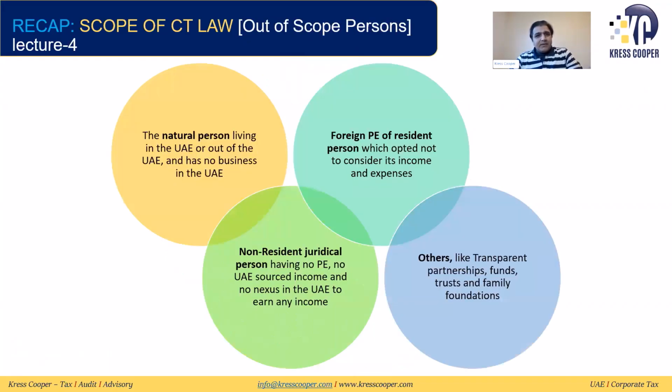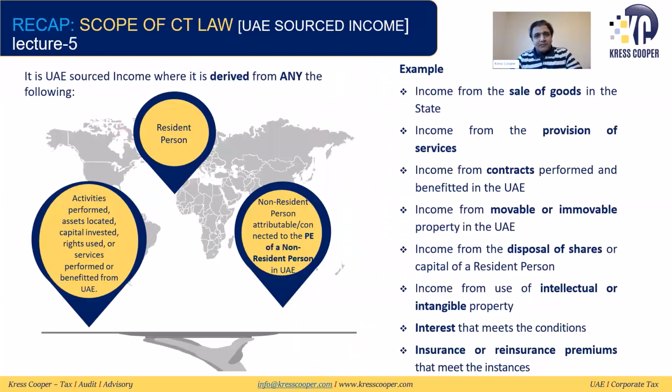Then we discussed the scope of corporate tax law on out of scope persons. In the out of scope persons, we discussed natural persons, non-resident juridical persons, the foreign PE of the resident person, as well as transparent partnerships, funds, trusts, and foundations. This word is very important here: transparent. Trusts and foundations, we discussed very early. We said transparent trusts and foundations will not be subject to corporate tax. They will be out of the UAE corporate tax.